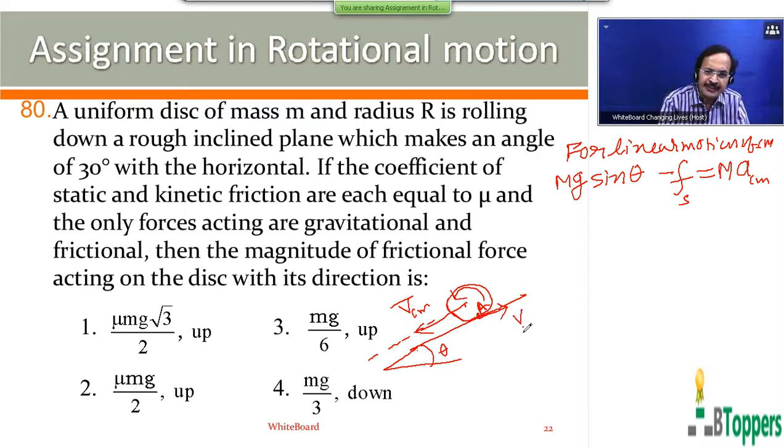is opposite in direction but equal in magnitude to the actual velocity of center of mass. So the velocity of the point A with respect to center of mass must be equal in magnitude but opposite in direction to the actual velocity of center of mass. So that the actual velocity of point A in contact with the inclined plane will be 0, which is possible when the magnitude of velocity of point A with respect to center of mass is given by r into omega.